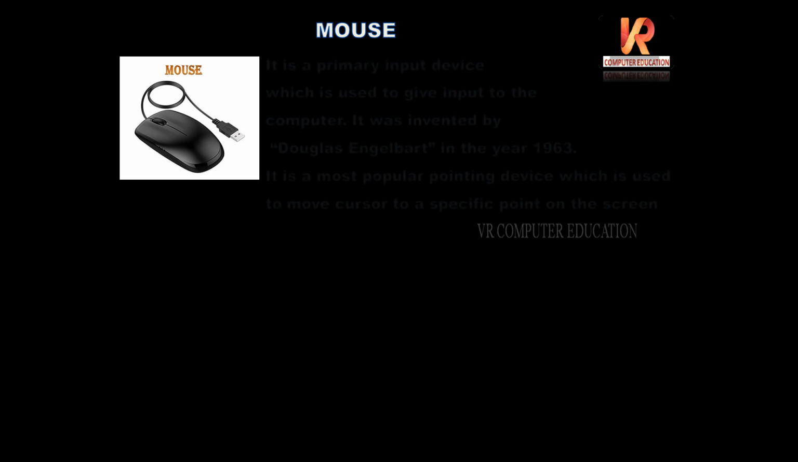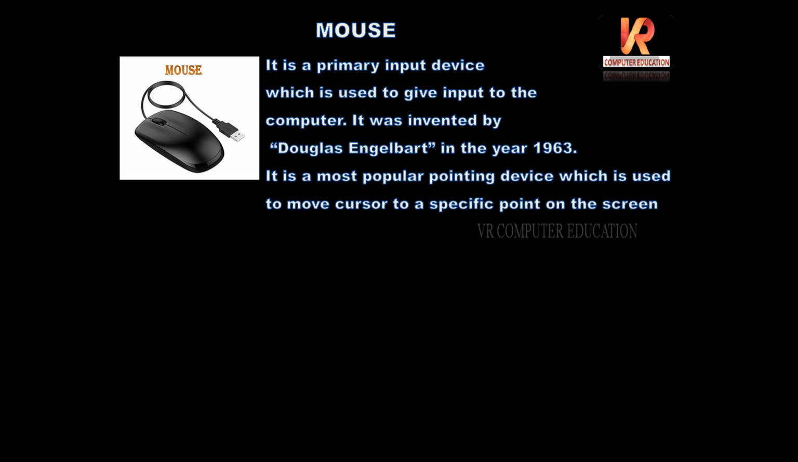the mouse. This is the mouse, a USB mouse. It is a primary input device which is used to give input to the computer. It was invented by Douglas Engelbart in the year 1963. It is the most popular pointing device, which is used to move the cursor to a specific point on the screen.